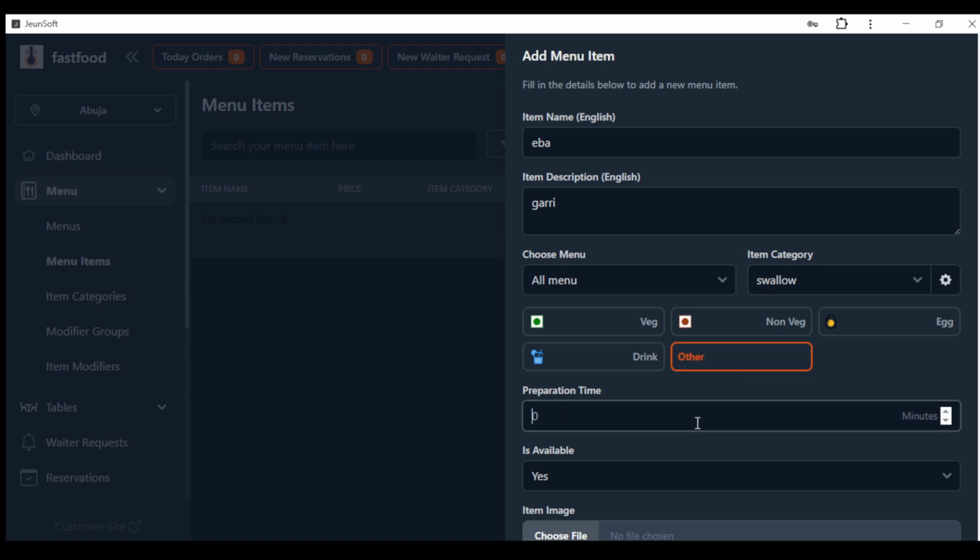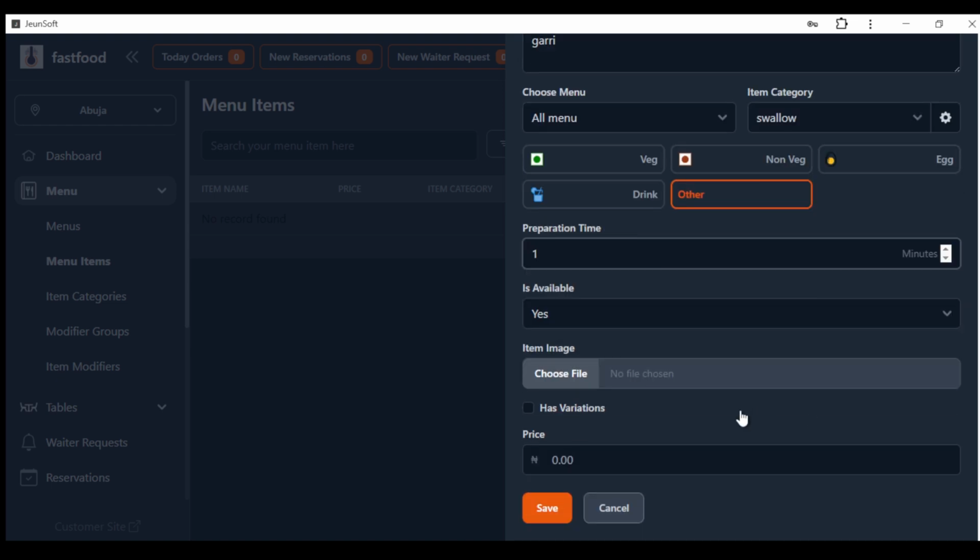Now the preparation time for the eba to be ready is very important when customers are ordering. So you need to input your preparation time, and you can leave it blank if you want, but let's put 1 minute just for illustration purposes. Then is it available? Yes, of course. Then the picture of the eba, you have to pick a picture. So let me find a picture on my PC so I can add a picture of the eba.